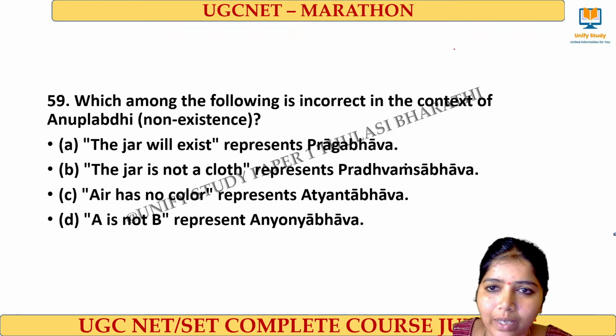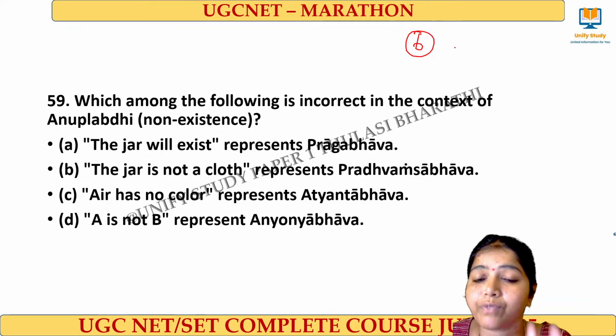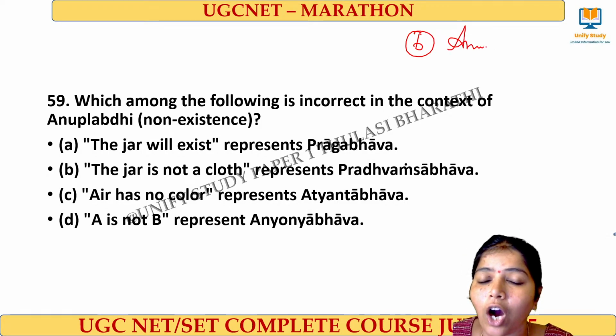This is also a very important one. Under pramanas, we have 6 different types. Under that, the 5th pramana is said to be Anupalabdhi. Anupalabdhi means what?